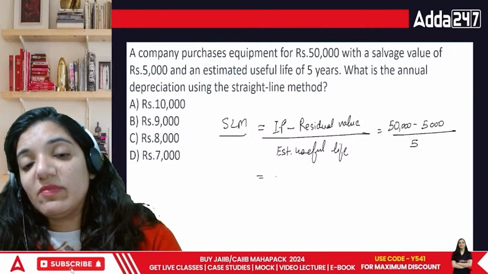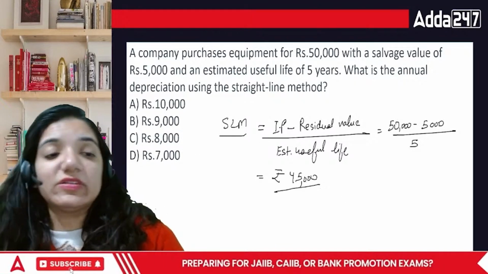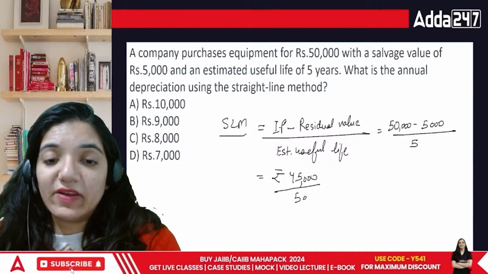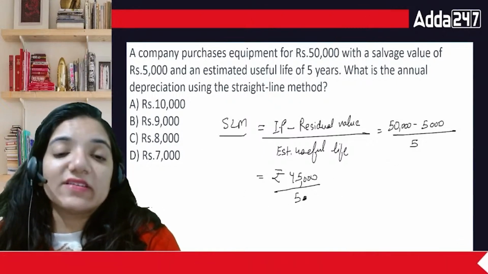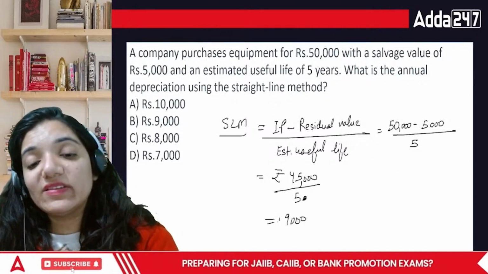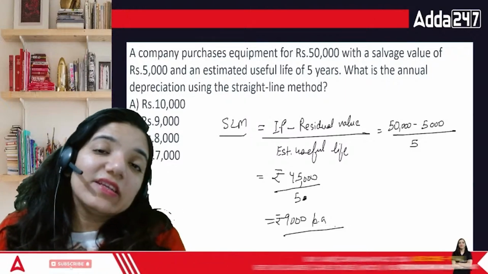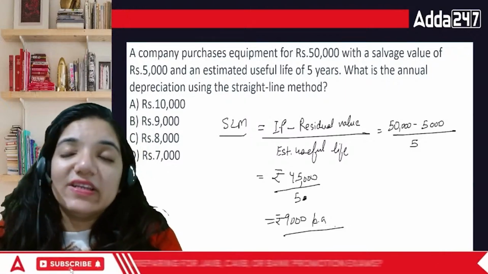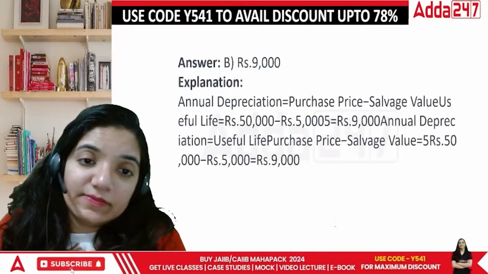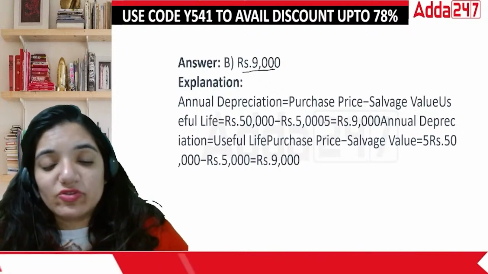So in this case the amount is 45,000, and 45,000 divided by 5 years. If the life of that asset is 5 years, the answer comes out to be 9,000 rupees depreciation per annum. So over the next 5 years, we will depreciate rupees 9,000 every single year.